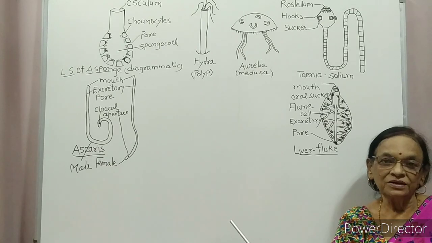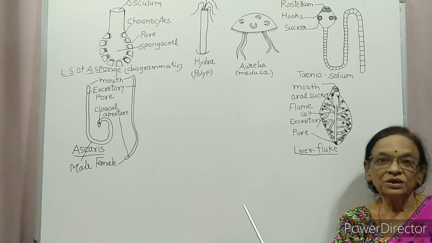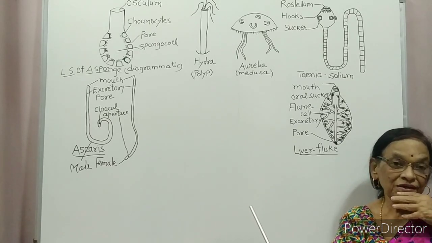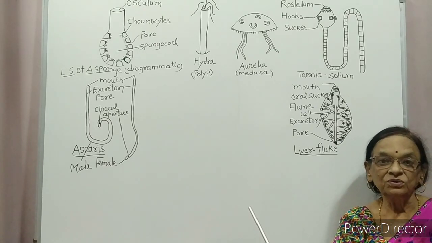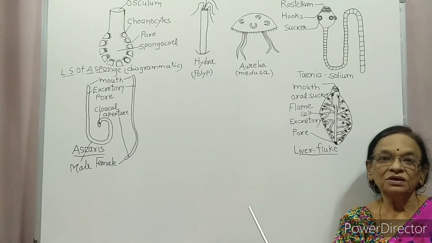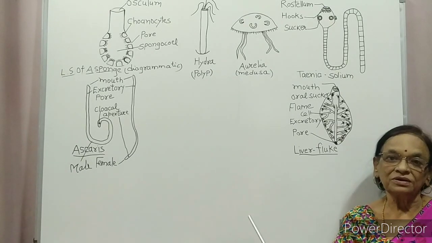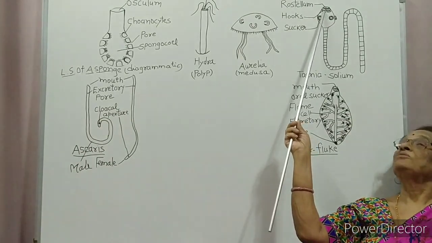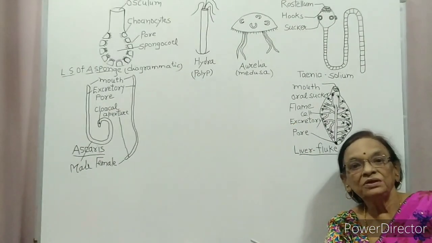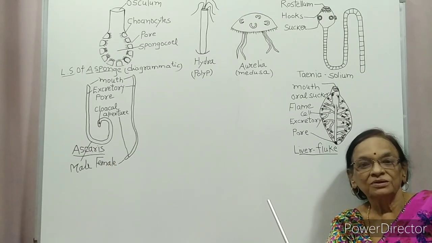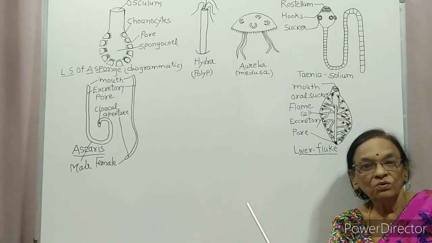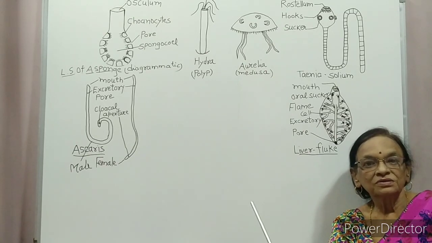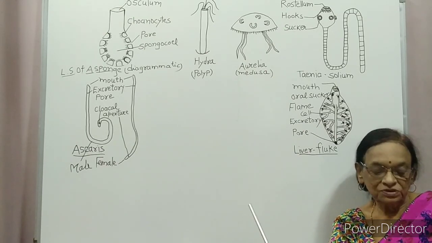It selects the most suitable place, that is the small intestine, where already digested food is present. So the first thing is that it should get attached with the wall of the intestine. So these hooks are for attachment with the wall of the intestine, and the sucker and whole body surface suck the food from the host.